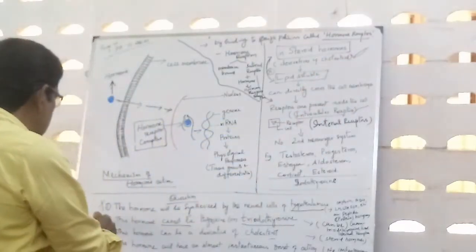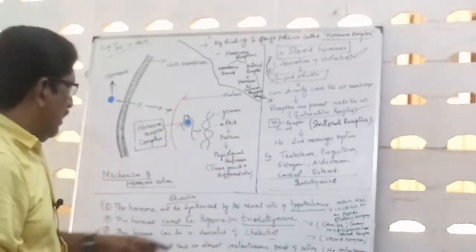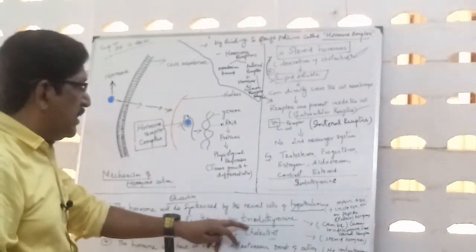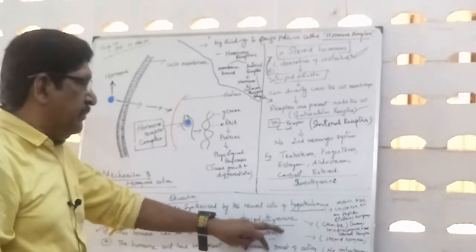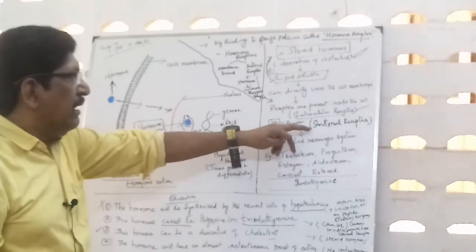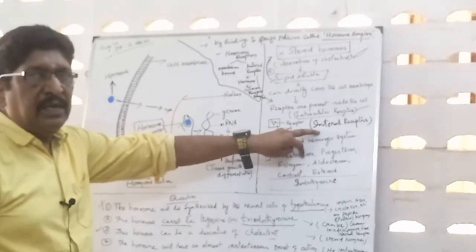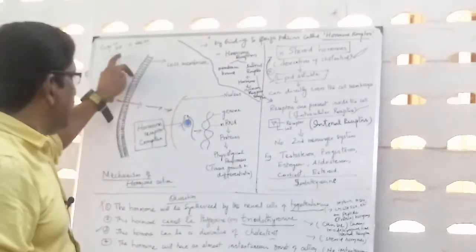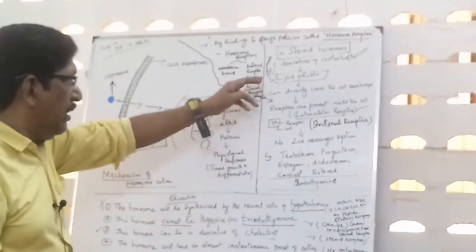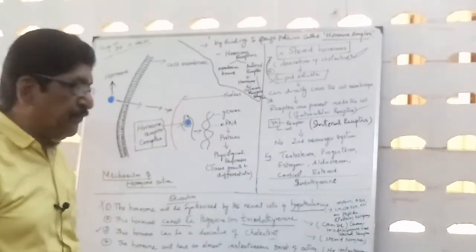So this is right because it can be triiodothyronine, because iodothyronine has the internal receptors. You can refer to the 11th NCERT, page number 340, where it is given: examples for internal receptors are steroid hormones and iodothyronine.